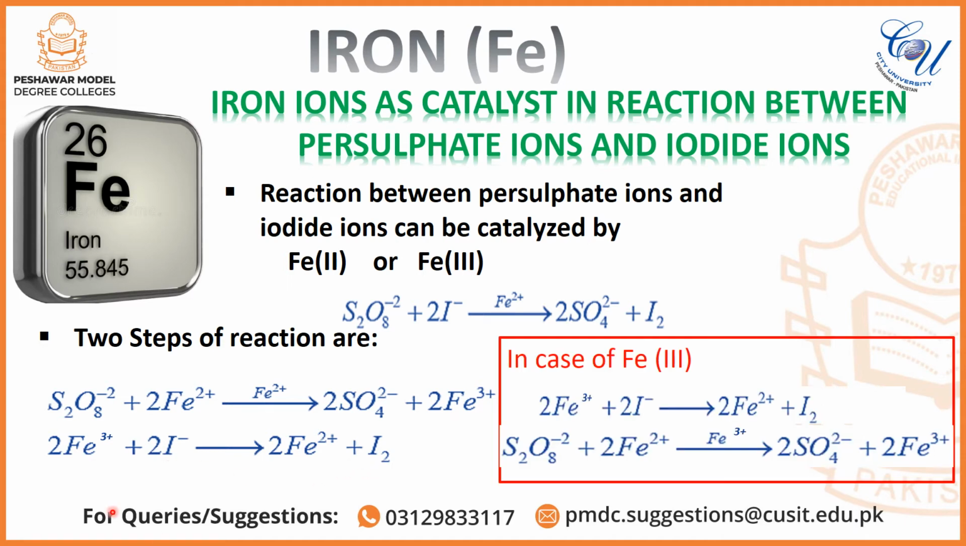In case iron 3 is used as catalyst, then step 2 will become step 1, where iron 3 will react with iodide ions, forming iron 2 ions and iodine, and in the next step these iron 2 ions will react with persulfate ions, forming sulfate and iron 3.